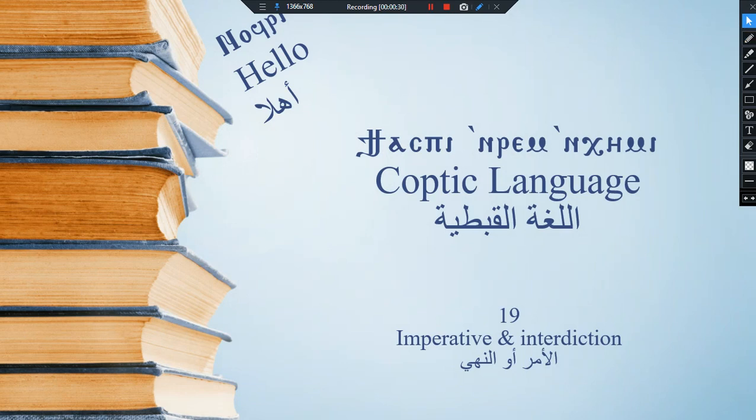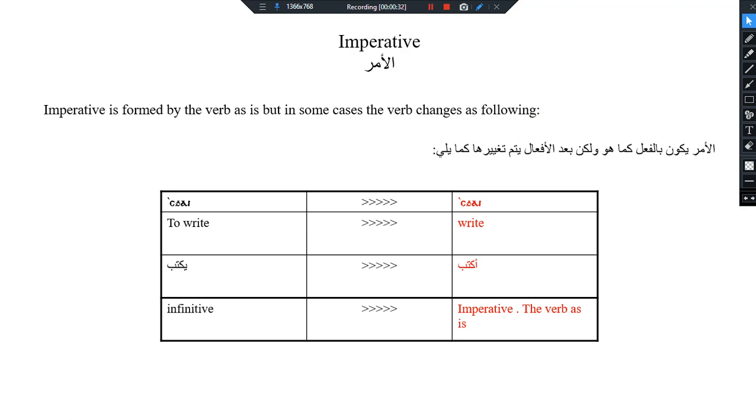For making an order in the Coptic language, we use the verb as is. As is in the infinitive, we use the verb. So, for example, we have here the verb ischai. It means to write. So, if I want to tell someone, write your homework or write the lesson, I say ischai im biosh. So, I use the verb as is. The verb to write has imperative write.